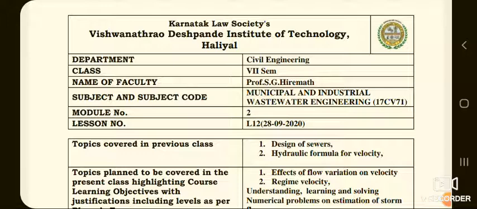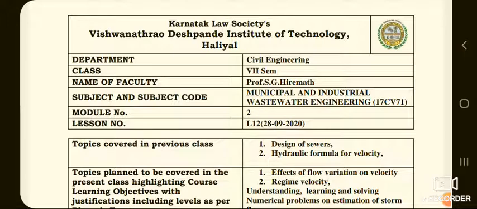So, the self-cleansing velocity can be found out using Shield's formula. And also we have discussed the self-cleansing velocity depending on different types of particles present in the sewage, that is angular stones, round pebbles, fine gravel, coarse sand, fine sand and clay. And also, depending on the diameter of sewer, the self-cleansing velocity to be maintained in the sewer was discussed.